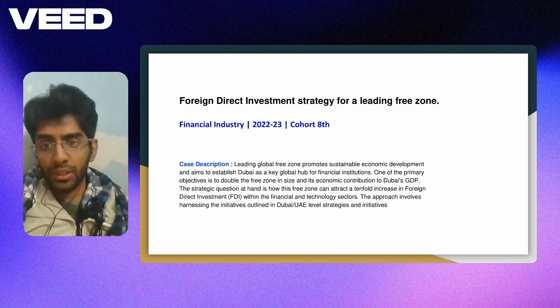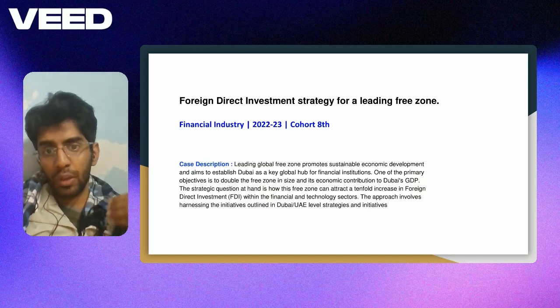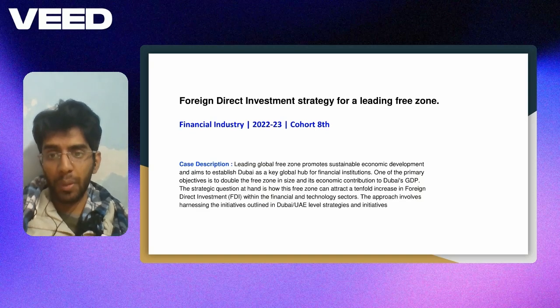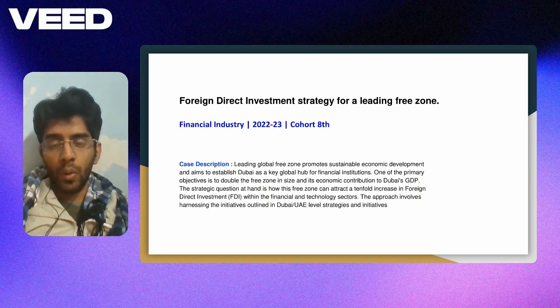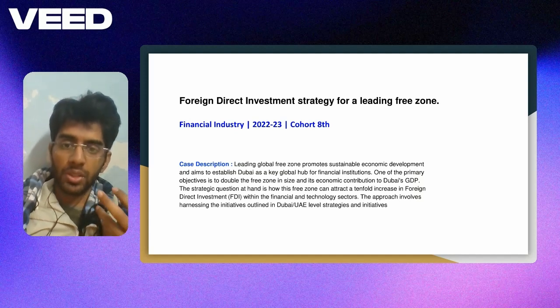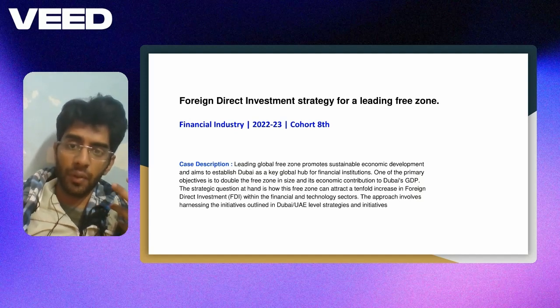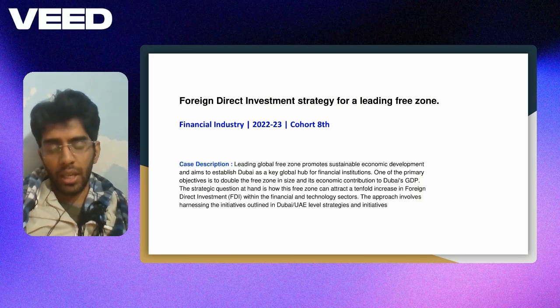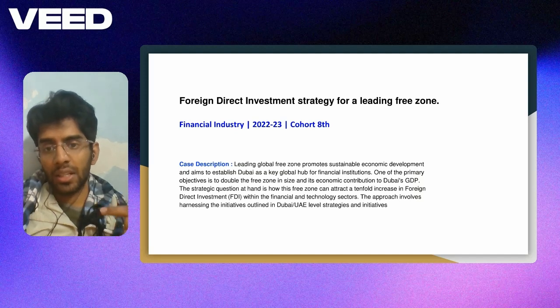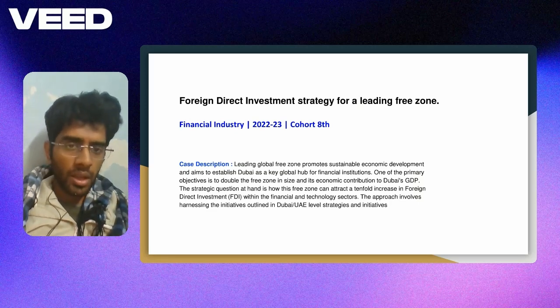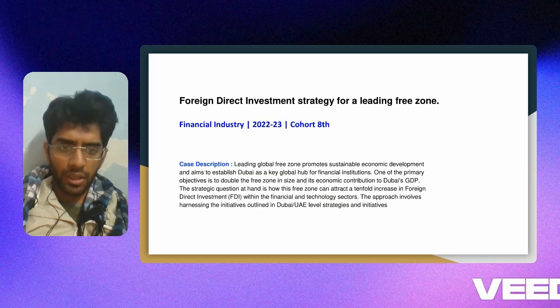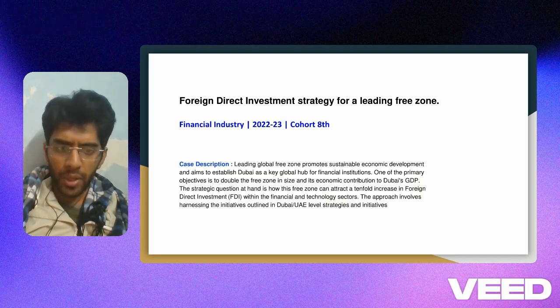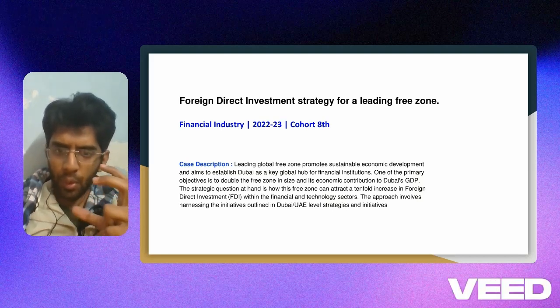What are the current policies under which free zones in Dubai operate? What are the governance policies and regulatory framework currently in the free zone, what hurdles are foreign investors facing, and how can we improve them? So firstly, we need to look at it from a very policy-oriented point of view.